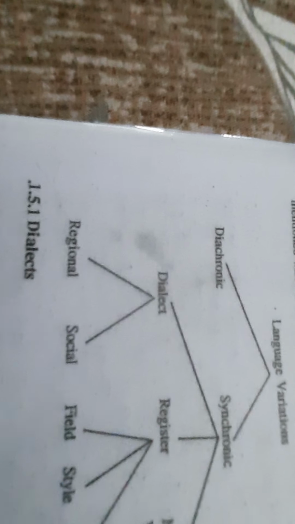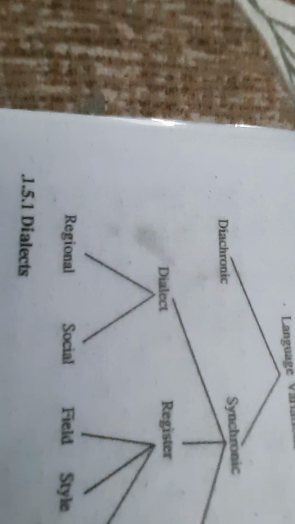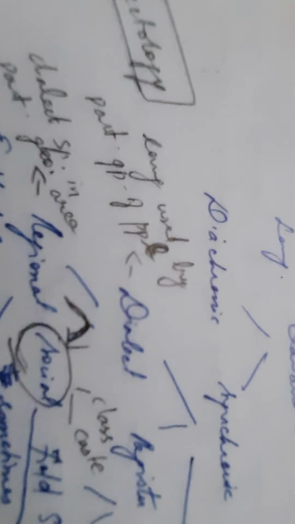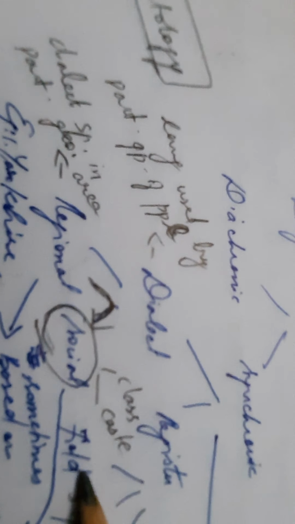When we are talking about social dialect, it is nothing but the varieties of a particular language that depend on the education, occupation, and socio-economic status of the speaker. So depending on these three, we have varieties of a particular language. And social dialect is again divided into two types, that is class and caste.